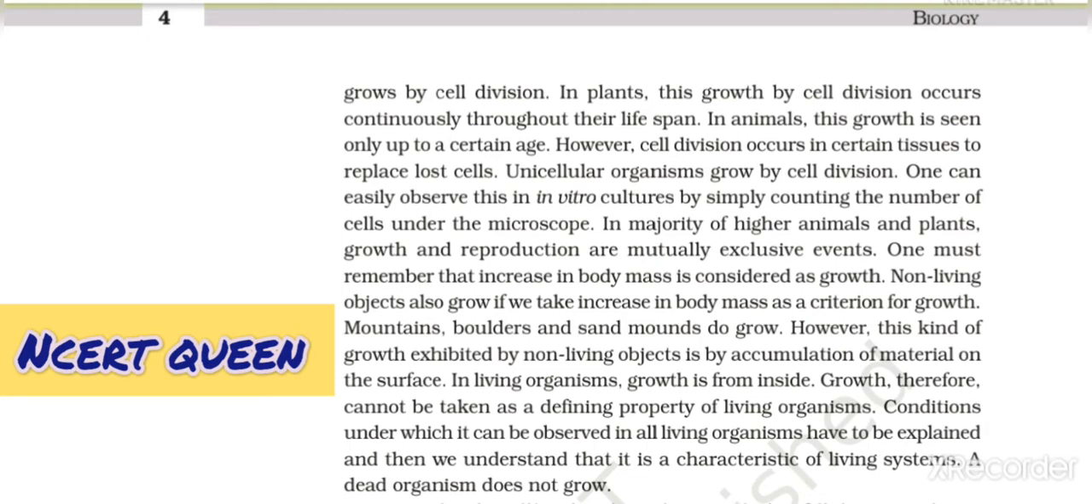In the majority of higher animals and plants, growth and reproduction are mutually exclusive events. One must remember that increase in body mass is considered as growth. Non-living objects also grow if we take increase in body mass as a criterion for growth. Mountains, boulders, and sand mounds do grow. However, this kind of growth exhibited by non-living objects is by accumulation of material on the surface. In living organisms, growth is from inside.